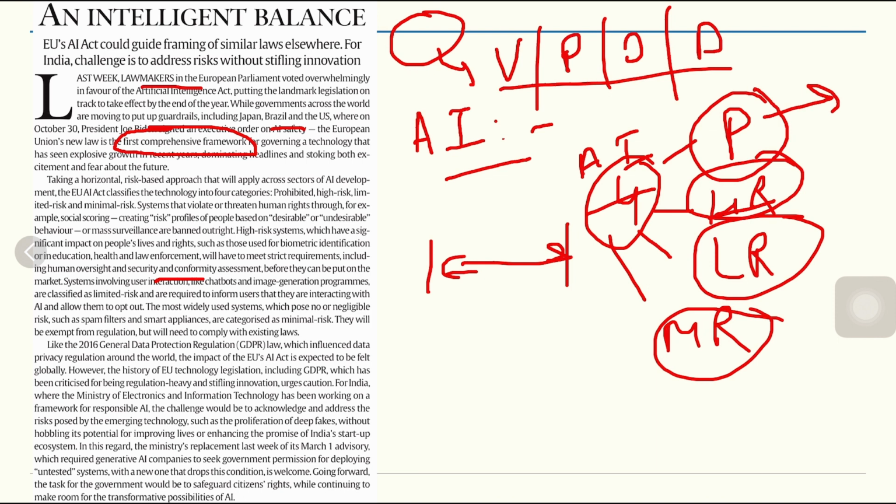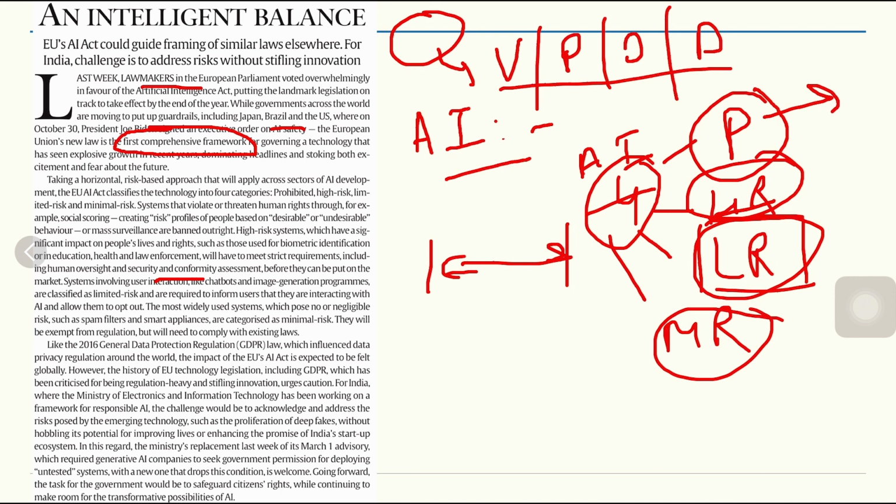Systems involving user interaction, like chatbots and image generation programs, are classified as limited risk. So even chatbots like ChatGPT, etc., are now in the category of limited risk, and the companies are required to inform users that they are interacting with AI and allow them to opt out.